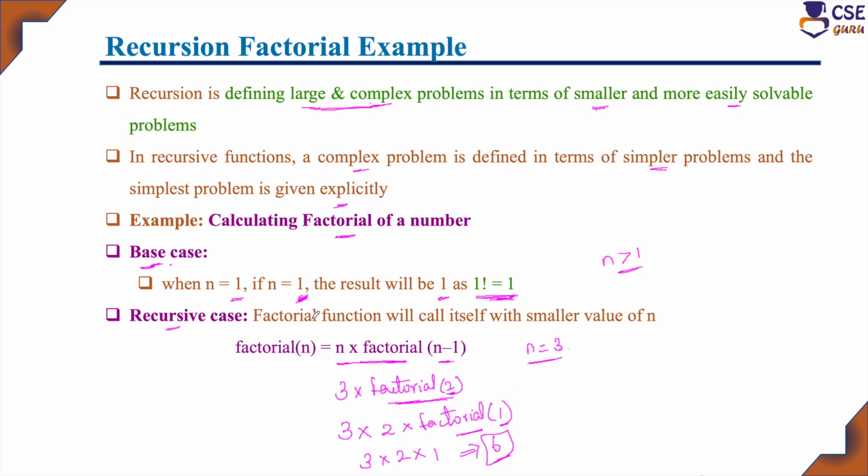So here, when n is 1, directly it will return 1 as the result. When n is greater than 1, implement this formula using a recursive call. See, the user-defined function is factorial of n only. The function calls itself. So in every recursive call, the function calls itself. That is called a recursive function. The best example is finding the factorial.